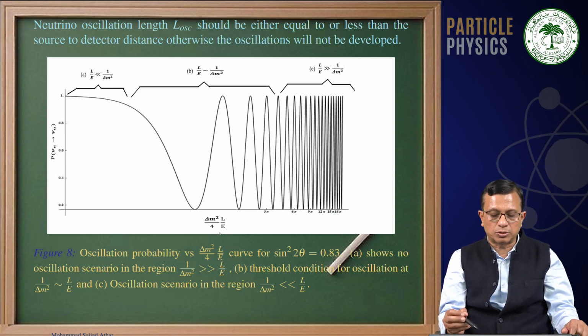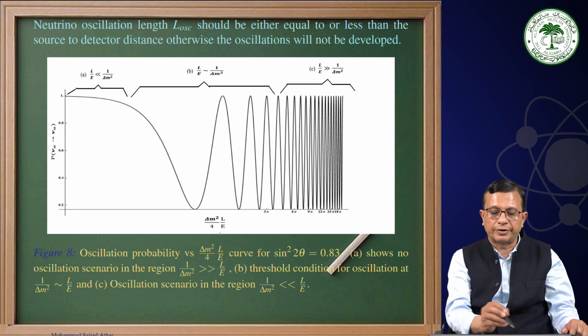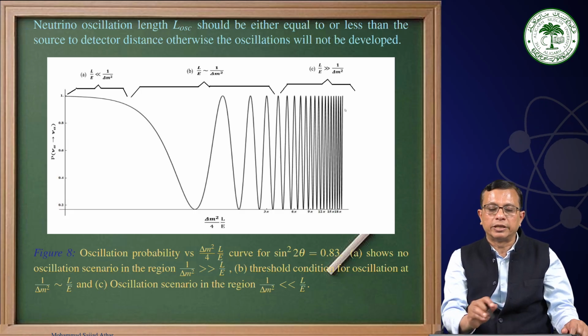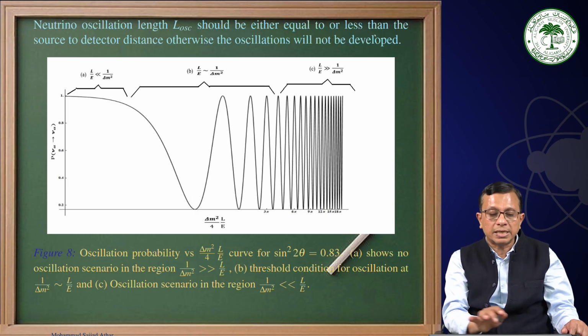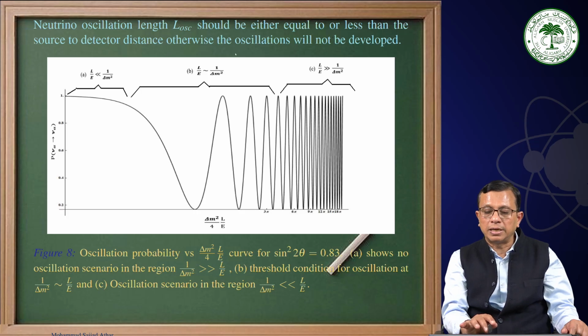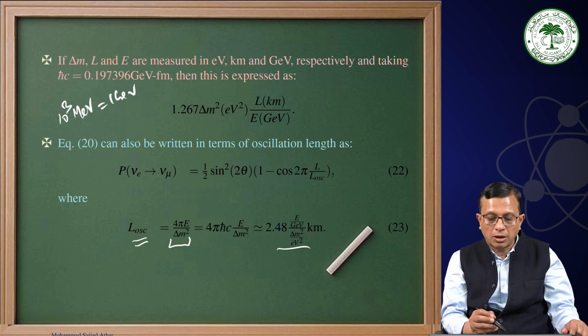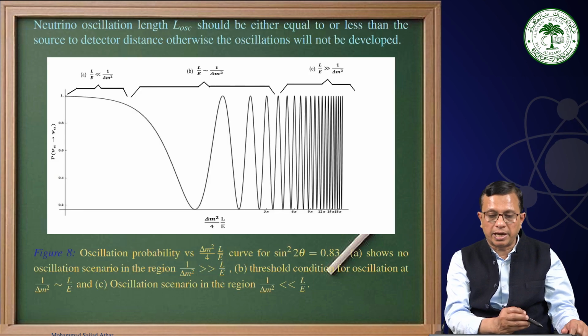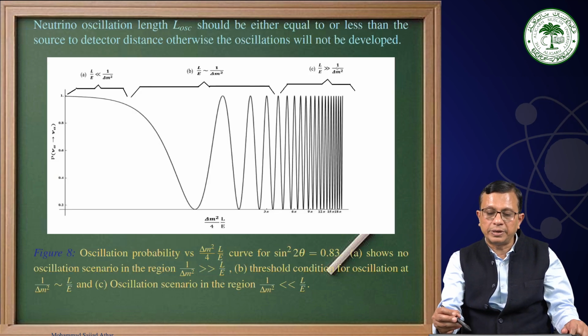This is the range that we are talking about. Therefore, the neutrino oscillation length should be either equal to or less than the source to detector distance. Otherwise, the oscillation will not be developed. Remember, L oscillation is E by Δm². Therefore, this is what we are talking about.